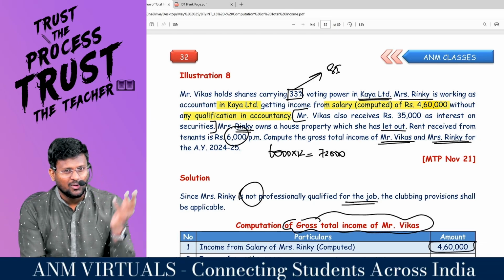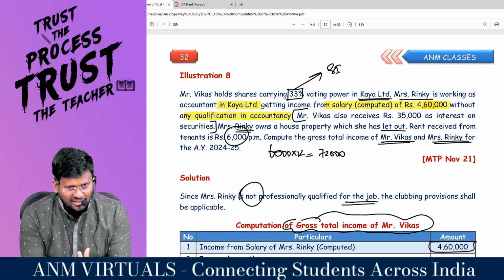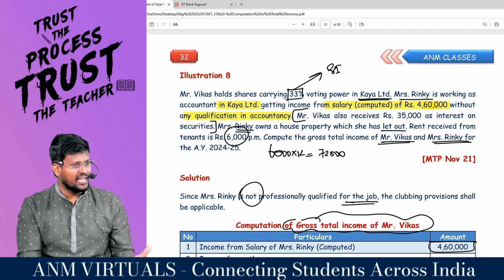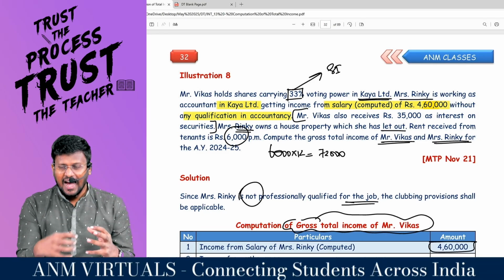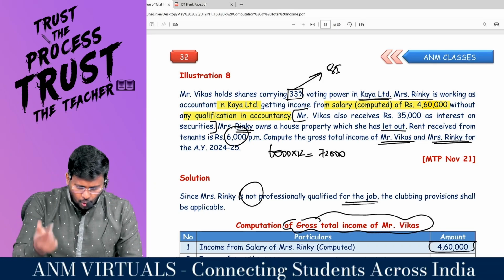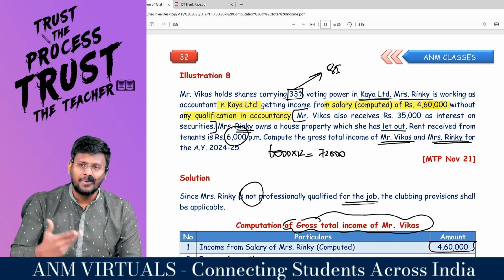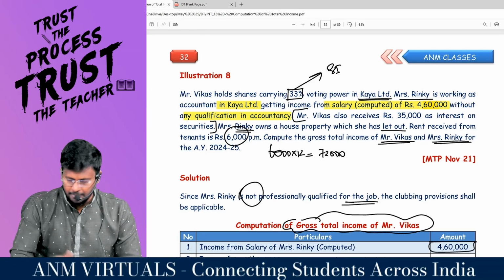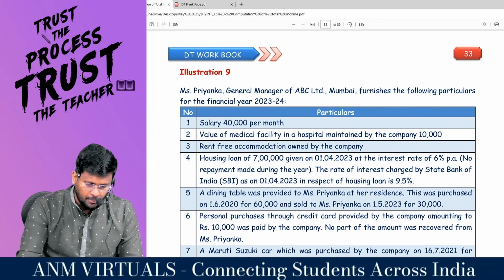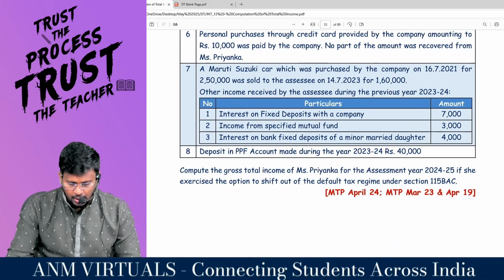So it is a basic assumption that both are spouses, and the income of one spouse will be clubbed in the hands of the other spouse. And this is a 4-mark question. Quickly they may ask in the exam from clubbing of income. So quickly do the sum, illustration number 8, and we'll be doing illustration number 9. A good question for the exam.